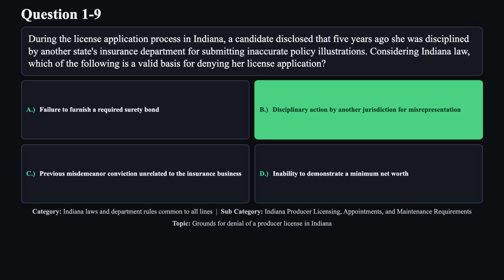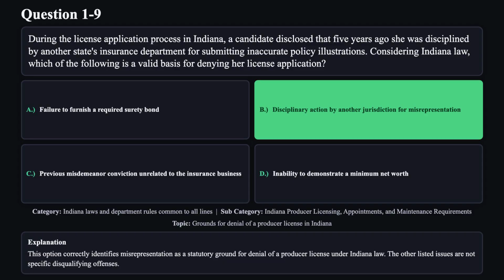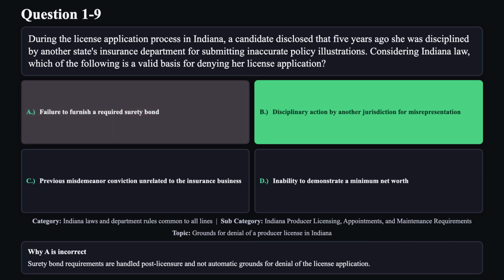The correct answer is B. This option correctly identifies misrepresentation as a statutory ground for denial of a producer license under Indiana law. The other listed issues are not specific disqualifying offenses. Reason A is not correct. Surety bond requirements are handled post-licensure and not automatic grounds for denial of the license application.